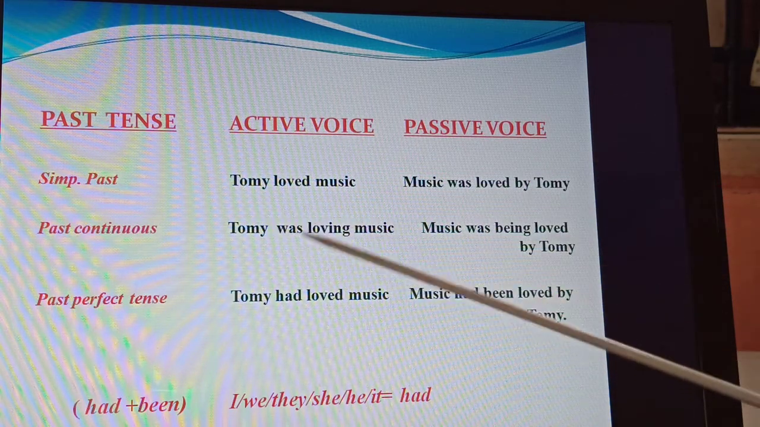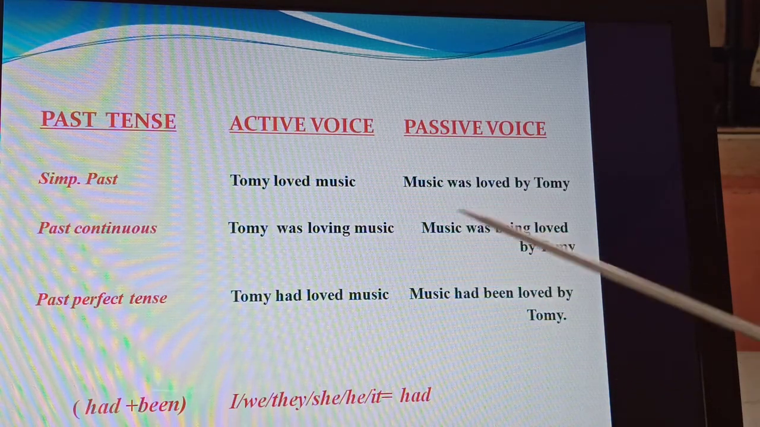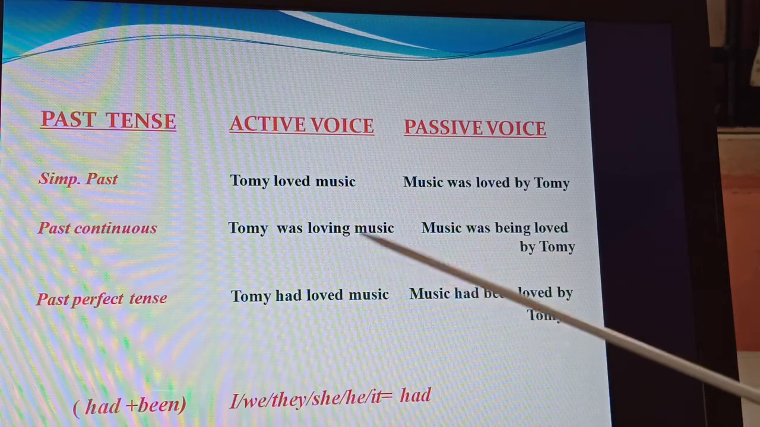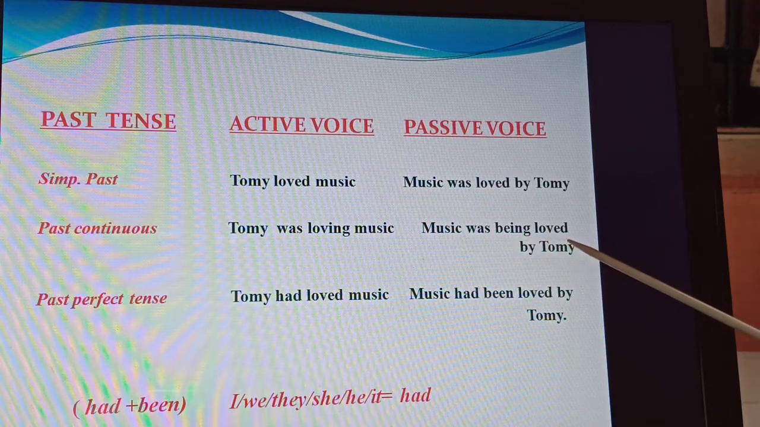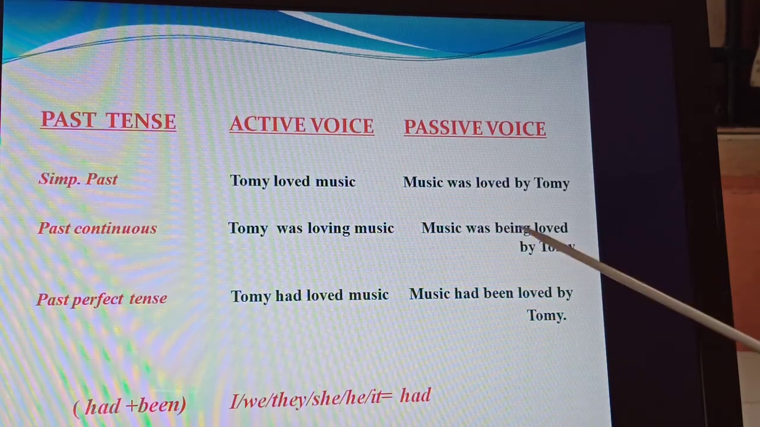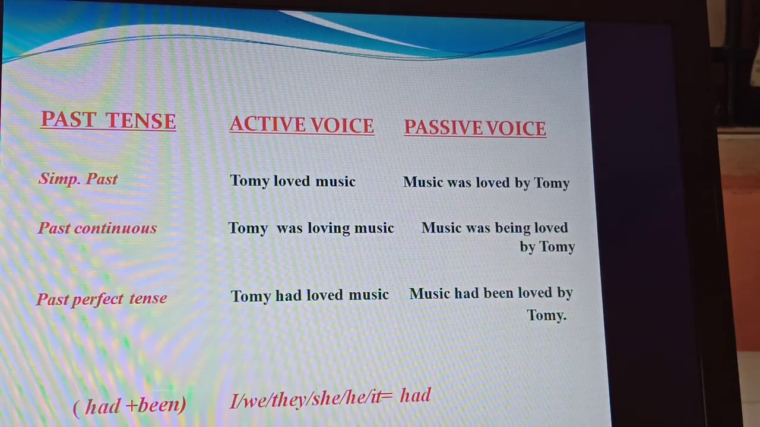Then past continuous: Tommy was loving music. That is the past continuous, "was loving". The passive voice will be: music was being loved by Tommy. Here also the "ing" form is there, and therefore it is "being loved by Tommy".